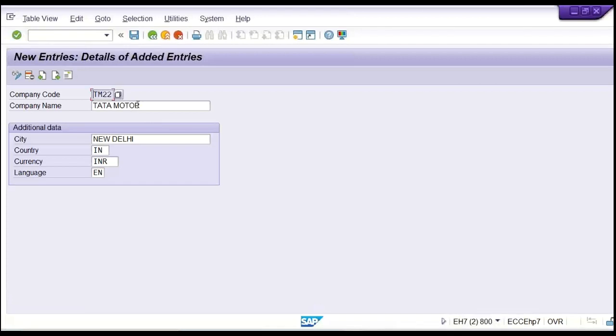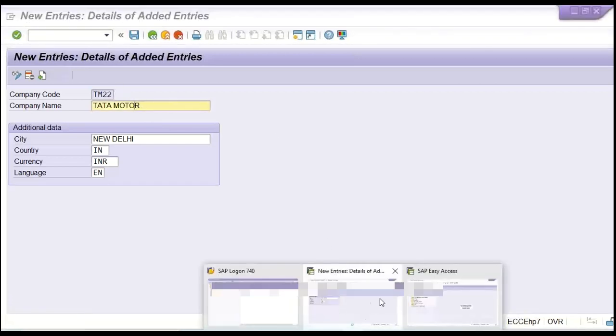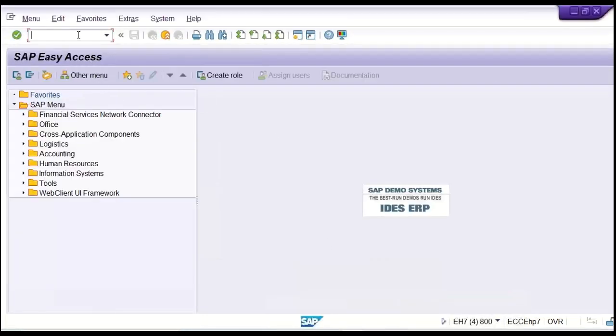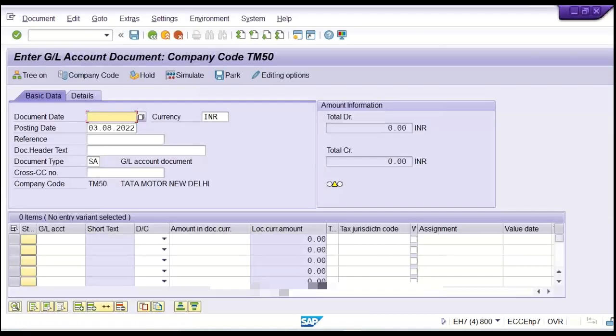Now, here we have defined the company. Let's suppose you have to post a transaction. I said we are going to use the FB50 transaction code later. So when you post a transaction, the question is, this transaction is for which subsidiary? Tata Motor, Tata Steel. Tata Motor is a company code, Tata Steel is another company code, Tata Chemical is another company code. So first of all, we have to set up these company codes.